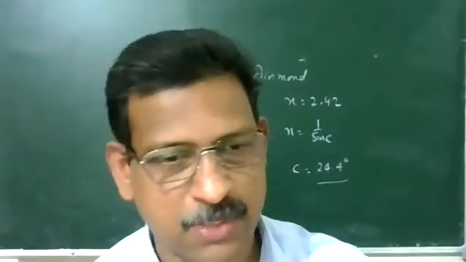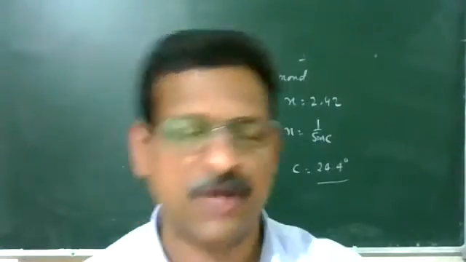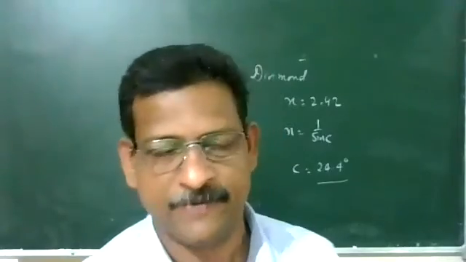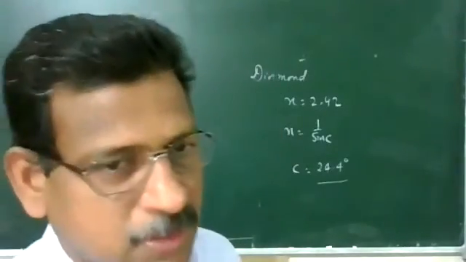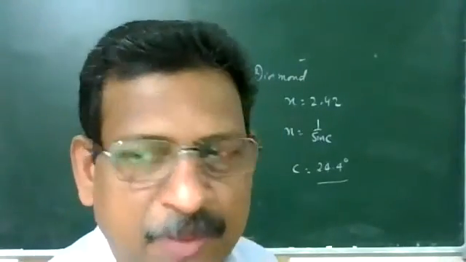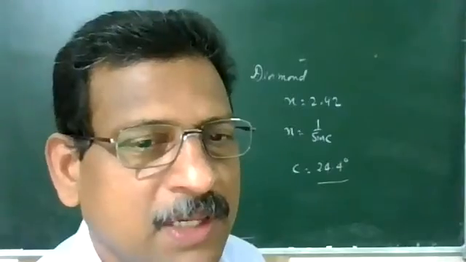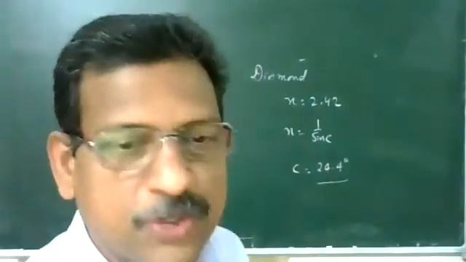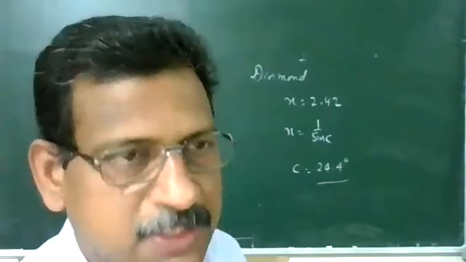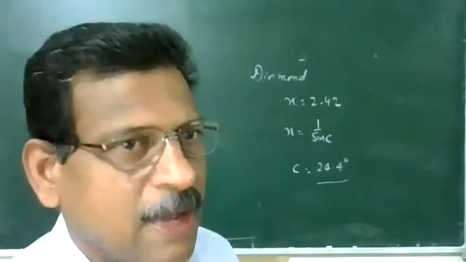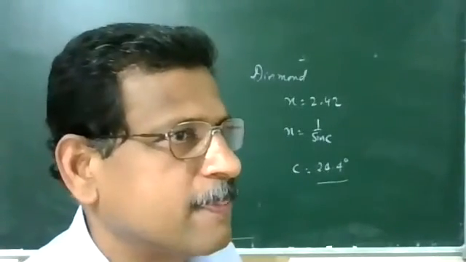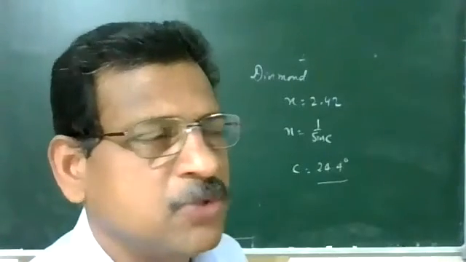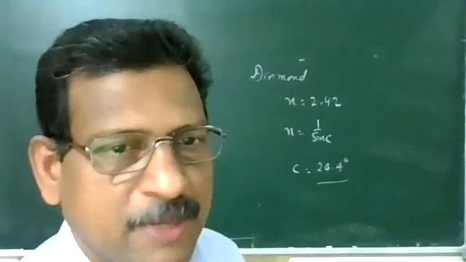It undergoes TIR and goes to the other surface. There also it has no way out, so the light will remain inside. This is the reason for the brilliance of diamond. Sparkling of diamond is due to multiple total internal reflection and a critical angle of 24.4 degrees. This is application number 1. Application number 2, very important for all types of examination.